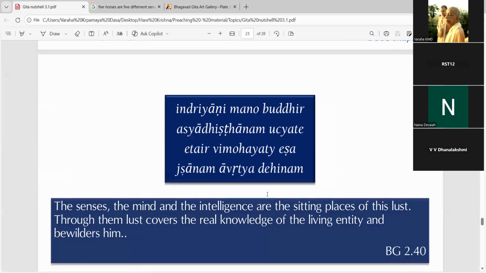Okay, so here Krishna is saying Indriyani Manobuddhir: the senses, the mind, and the intelligence are the sitting place of this lust. Through them, the lust covers the real knowledge of the living entity and bewilders them. So when the lust is developed, then the knowledge is gone.